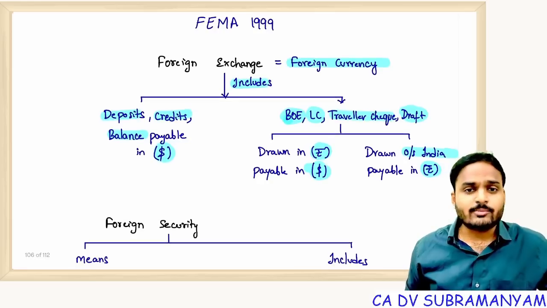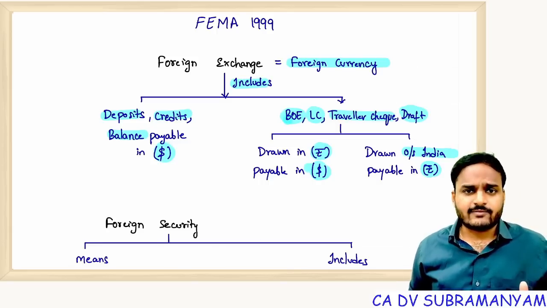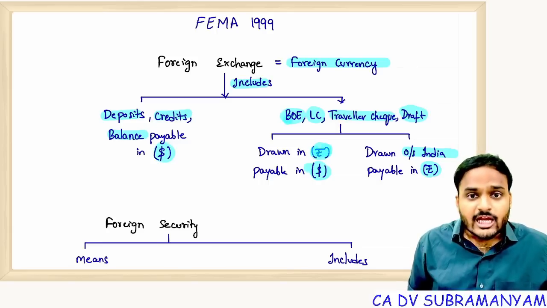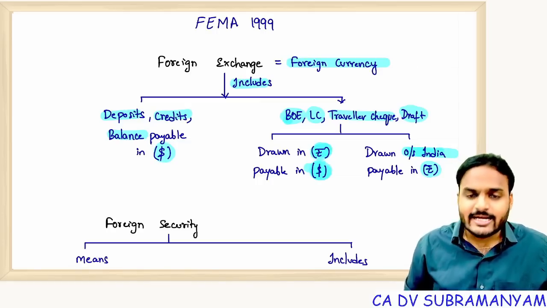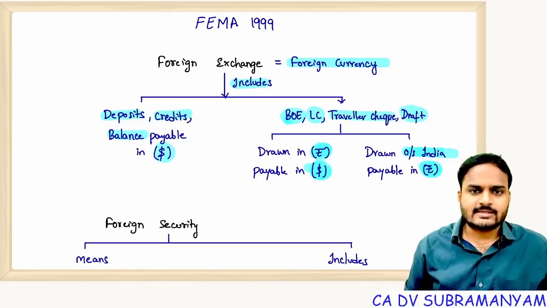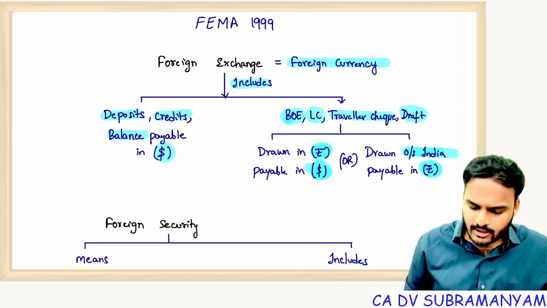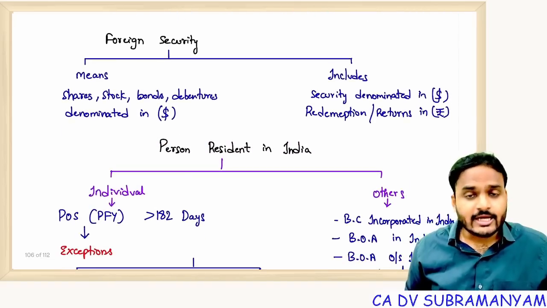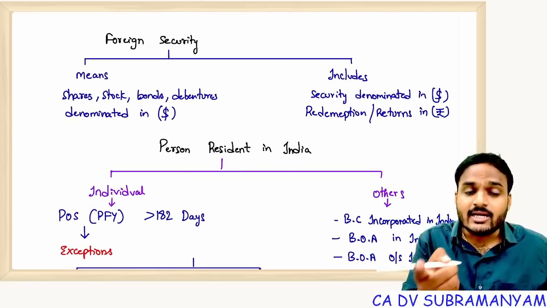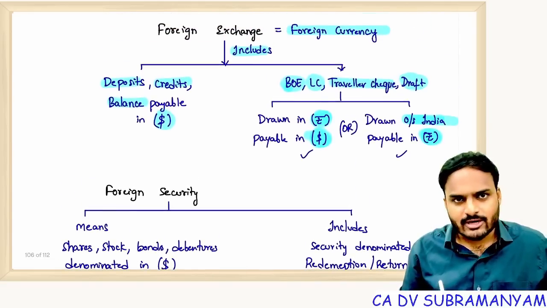Next, instruments. Talking about negotiable instruments like bills of exchange, letters of credit, traveler's checks, drafts. They should be drawn in rupees and payable in foreign currency, or drawn outside India but payable in rupees. If any combination is satisfied, then it becomes a foreign exchange transaction.